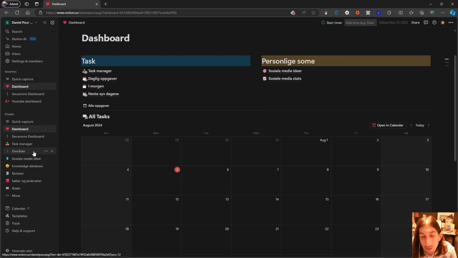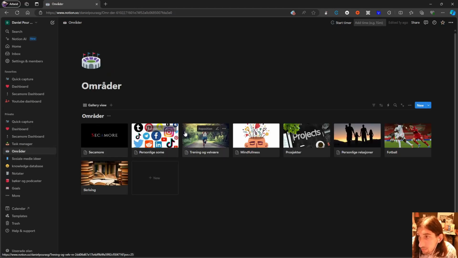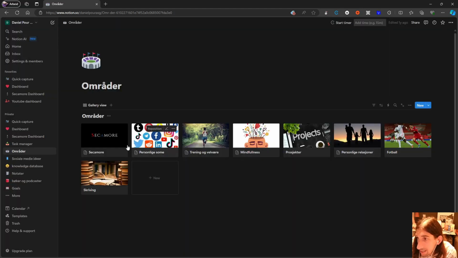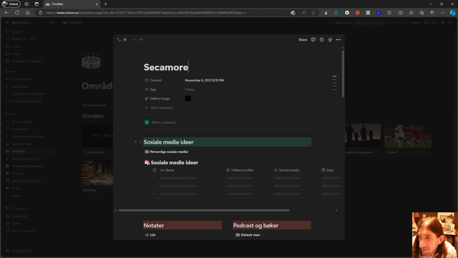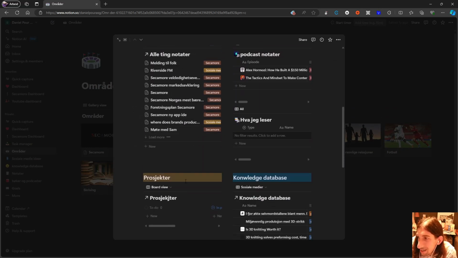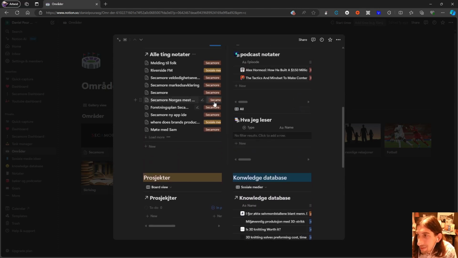Then I actually wanted a beautiful way to see all of my areas of life. So I use PARA, but I wanted to have it like this. So I started creating all of these pages. And I think I even added some, I actually did. I added notes in here, projects in here, knowledge databases with different tags.